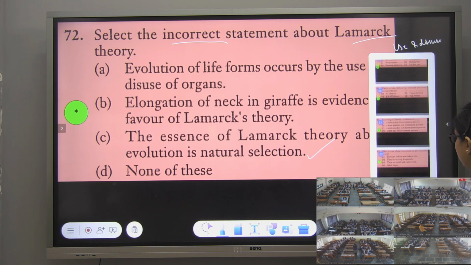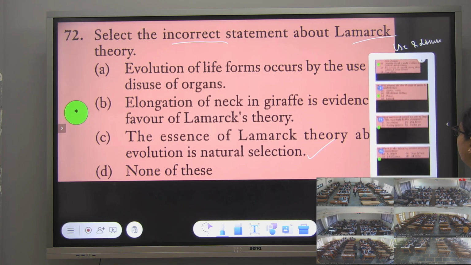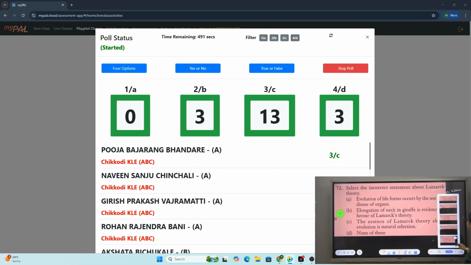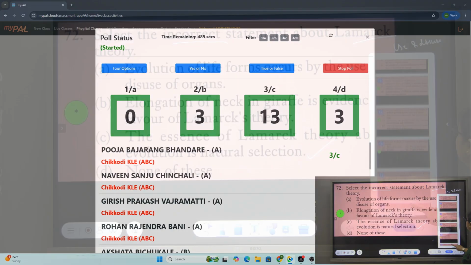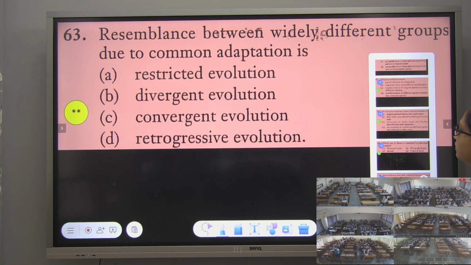Okay, there are some questions. I will do these tomorrow because we have run out of time. Mutation theory. Do this lastly. Do this one question.